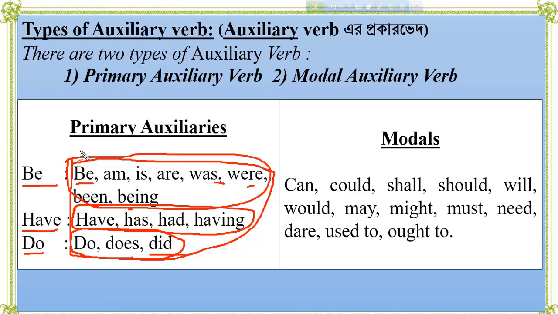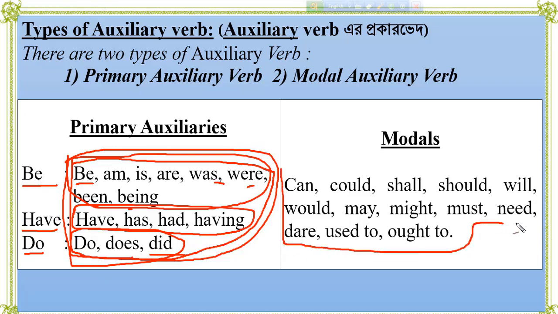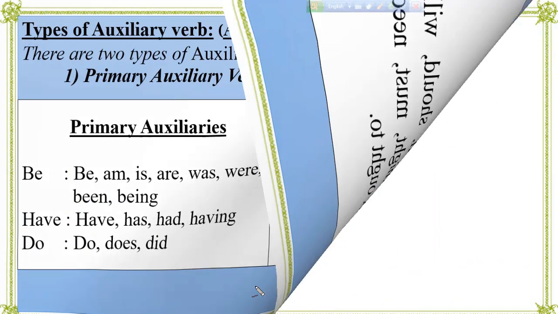Except these verbs, all the modal auxiliary verbs are called modal auxiliaries. In the modal auxiliaries, there are can, could, shall, should, will, would, may, might, must, need, dare, used to, etc. So dear students, I think you can know clearly about auxiliary verbs.